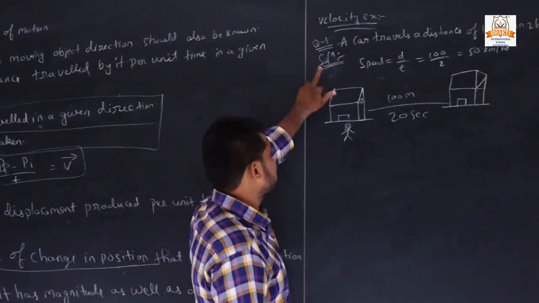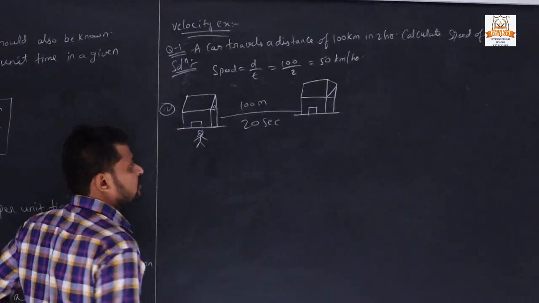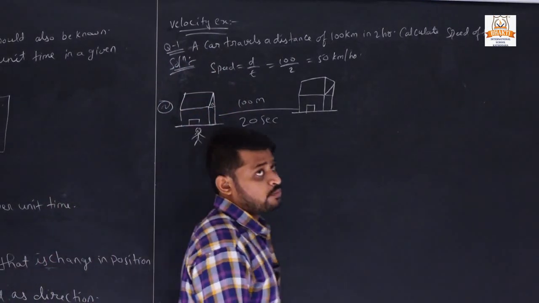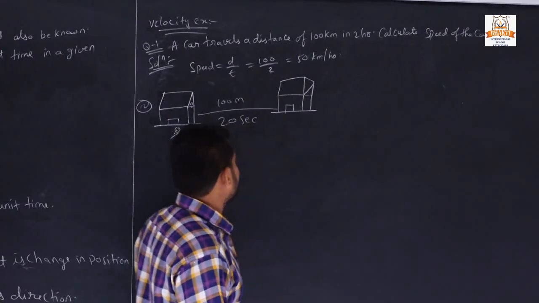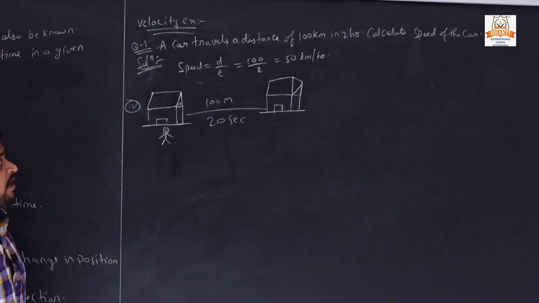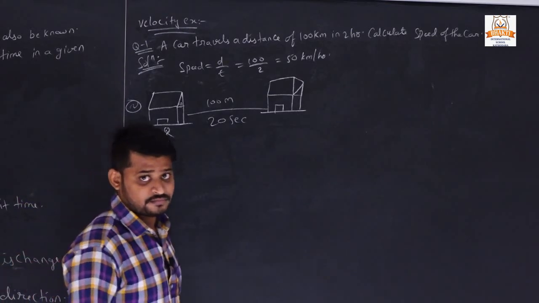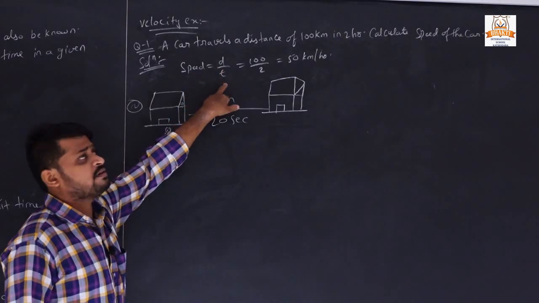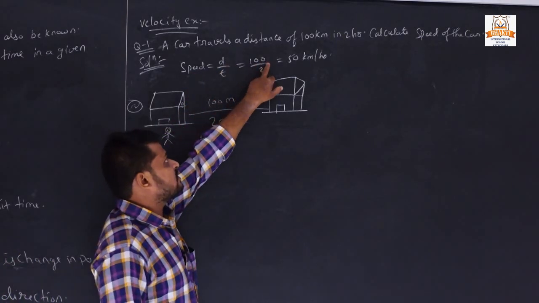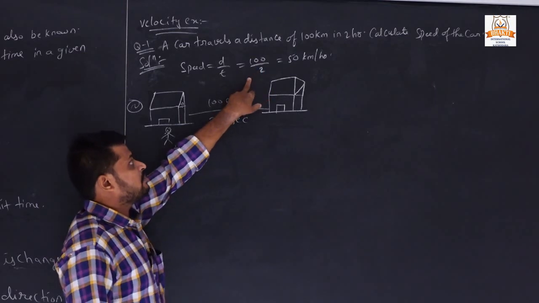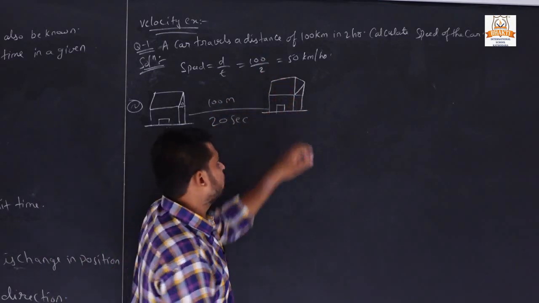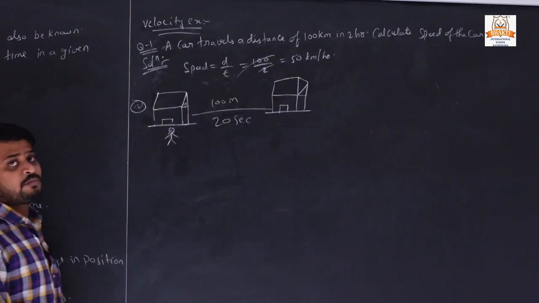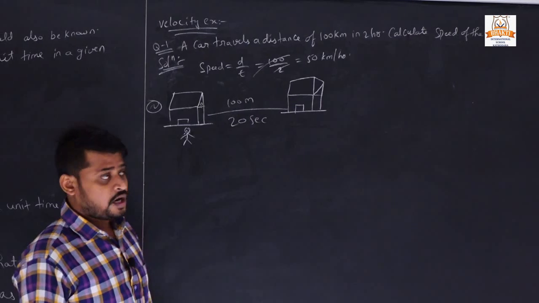Here one question is given and this one is the second question. In the first question, the car travels a distance of 100 km in 2 hours, and we have to find the speed of the car. It is very easy. We all know speed equals distance upon time. So the distance is 100 km and the time is 2 hours. Then we divide 100 by 2, and we get 50 km per hour. So we only have to put the formula of speed, then we will get our answer.